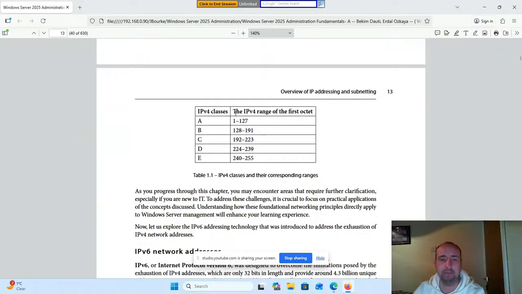So the IPv4 classes and the range of the first octet: A, 1 to 127; B, 128 to 191; C, 192 to 223; D, 224 to 239; E, 240 to 255.